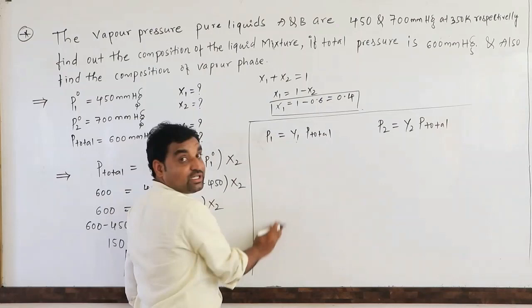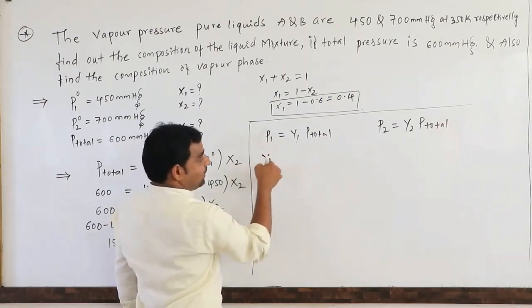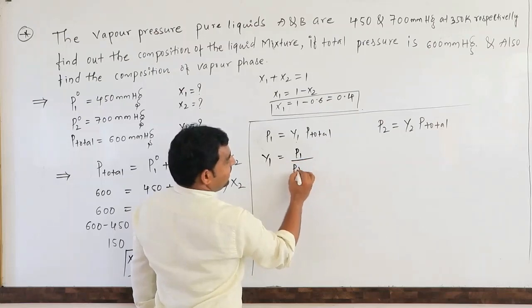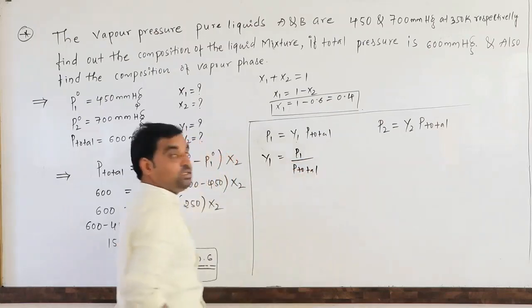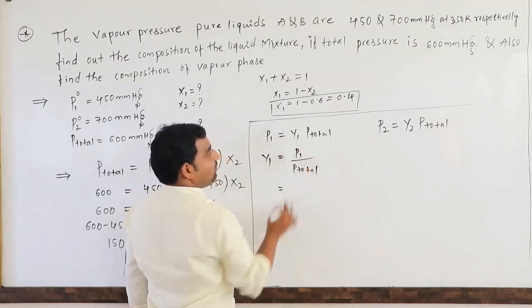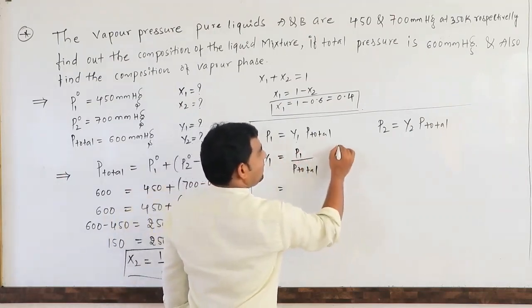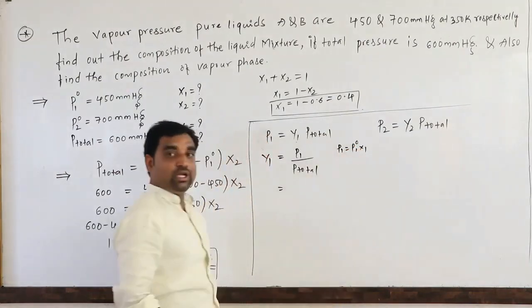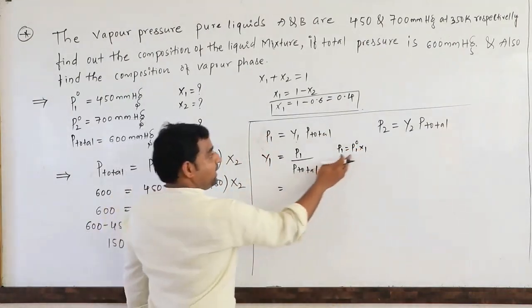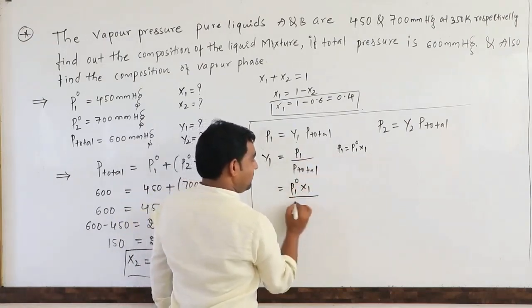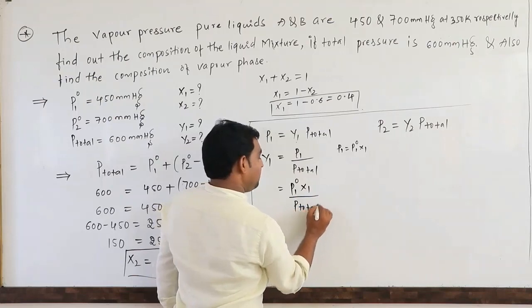We want the mole fraction of the first component, Y1, which is P1 divided by P total. They didn't give a partial vapor pressure, so P1 is equal to P1 naught into X1, a formula we already know. So P1 naught into X1 divided by P total.